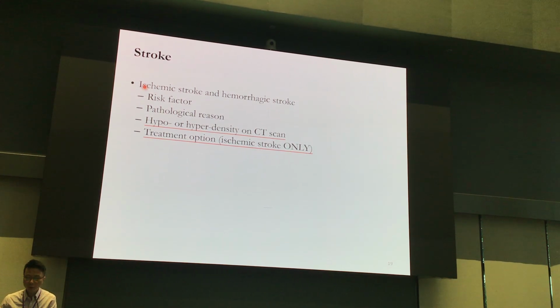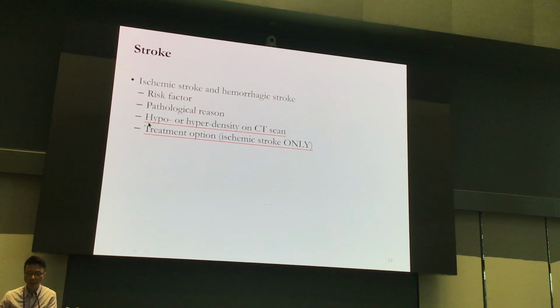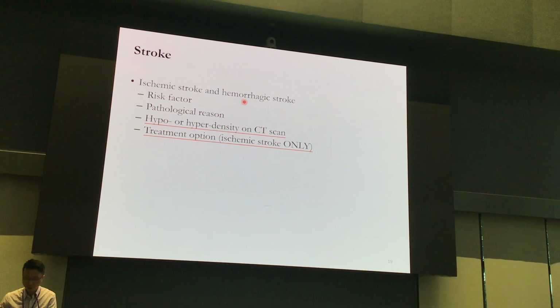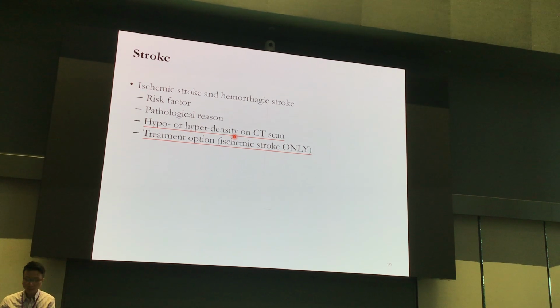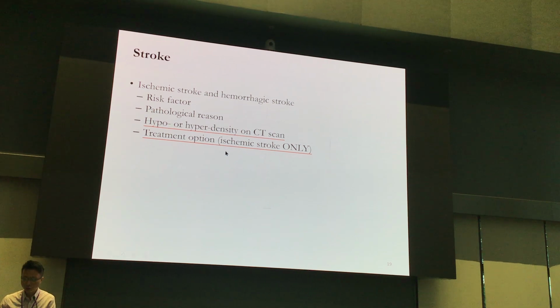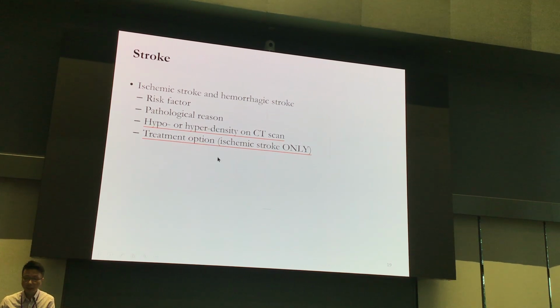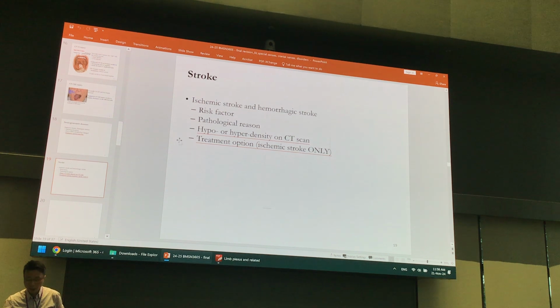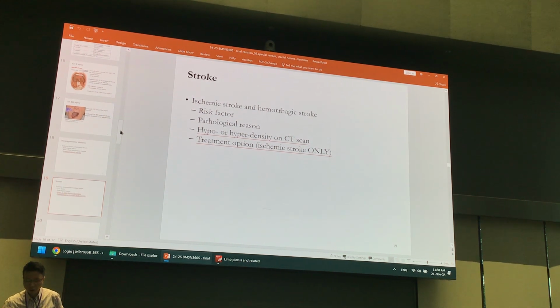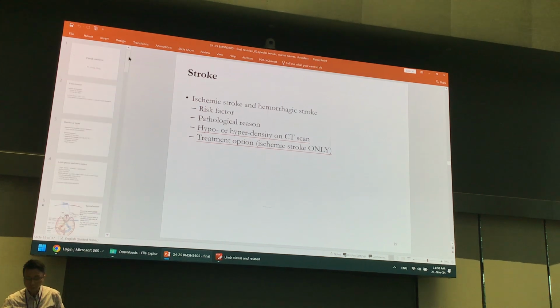Ischemic stroke should be hypodensity, and hemorrhagic stroke should be hyperdensity. We have also discussed the treatment options for ischemic stroke, and there are longer, more detailed discussions in the tutorial. Alright, so up to here, if there's no question, then yeah.